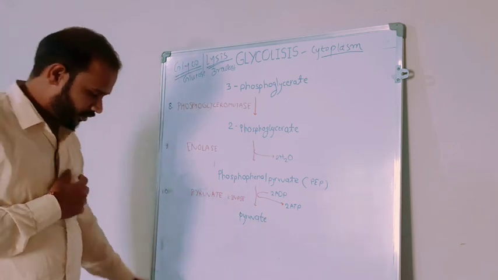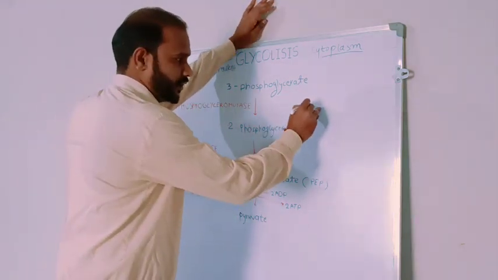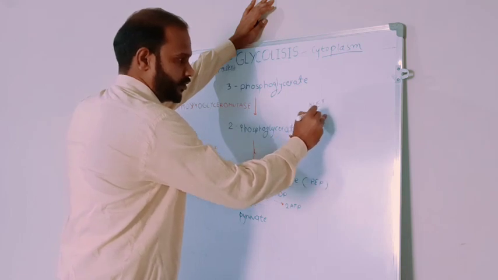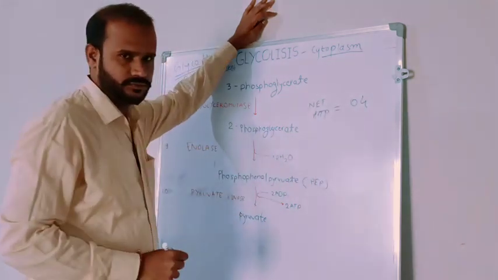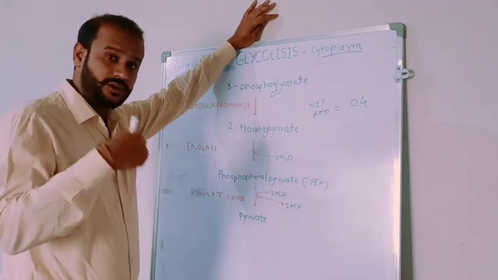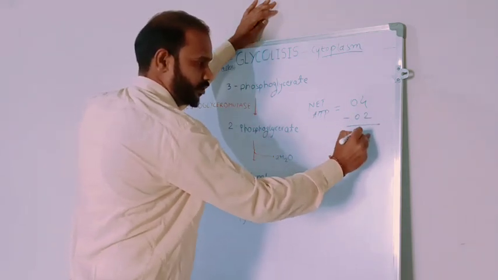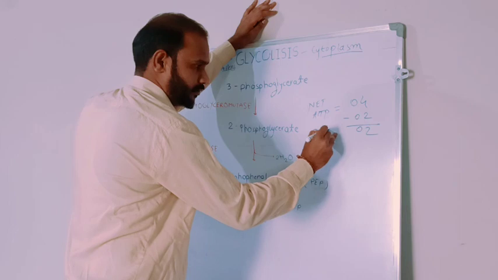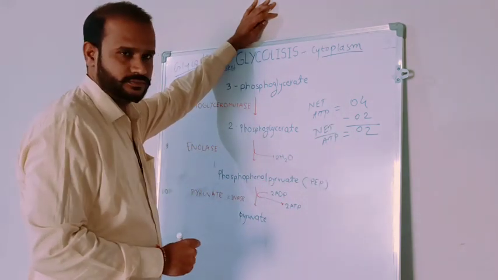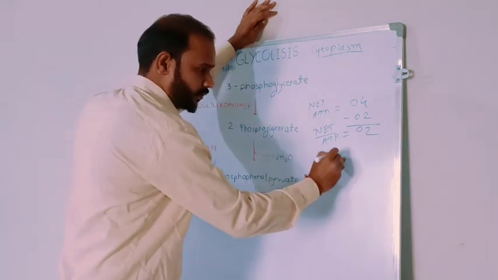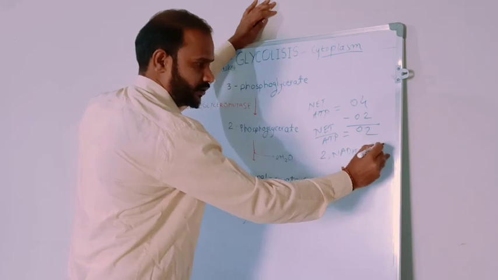Alright. Now the total ATP produced in glycolysis is 4. Okay. But 2 ATP are utilized at the early stage. Means we have to minus 2 ATP. So the total net ATP in glycolysis is 2, and 2 molecules of NADH2 are produced. That is total 6 ATP.